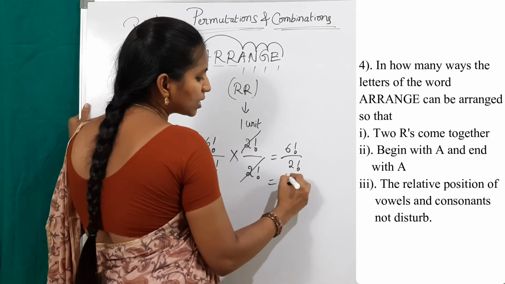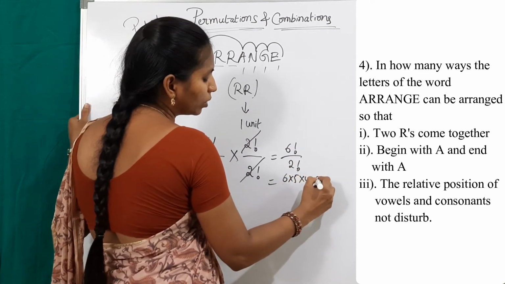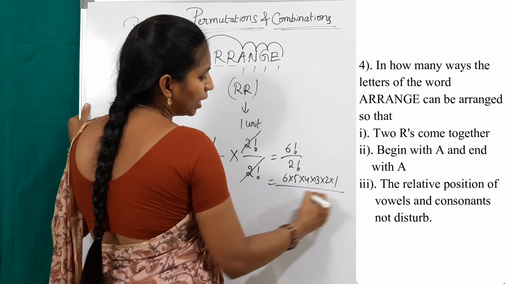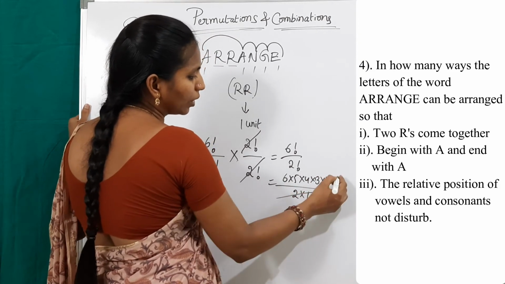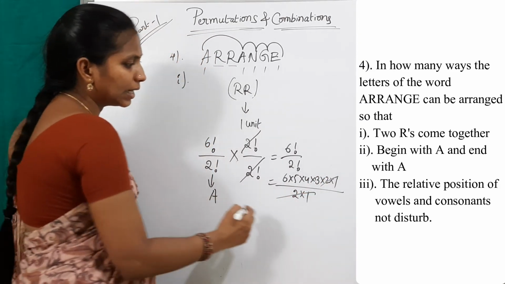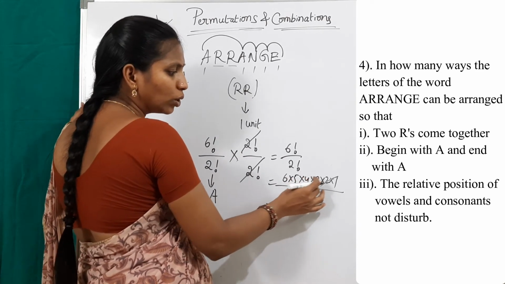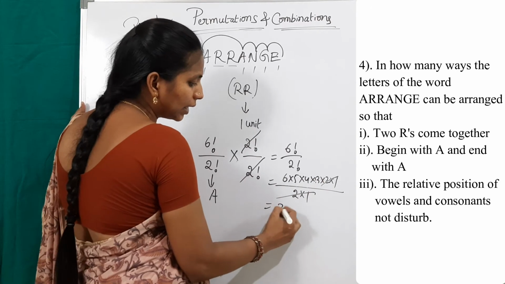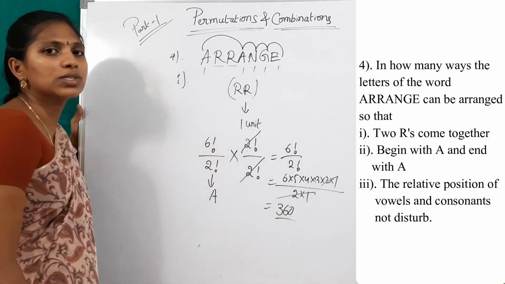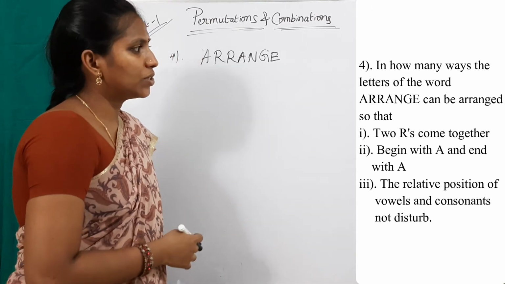6 factorial means 6 into 5 into 4 into 3 into 2 into 1, and 2 factorial means 2 into 1. 2 into 1, 2 into 1 gets cancelled. Then 6 into 5 means 30, 30 into 12 is 360. The result is 360. Now see the second sub question.